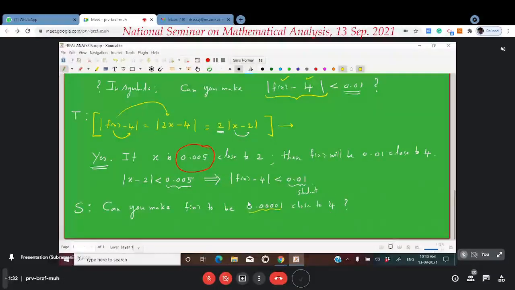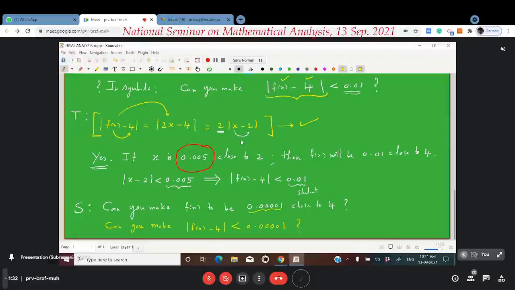That is, in symbols, the student is asking, sir, can you make the distance of f of x from 4 less than this number, 4 zeros 1? This is the question. Now again the teacher's role is easy, because he already has this estimate in his mind.